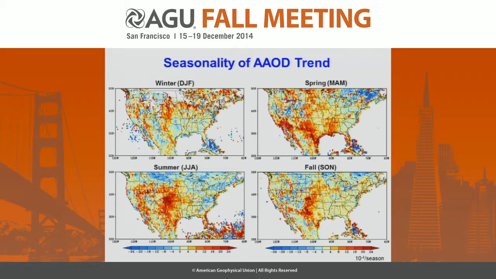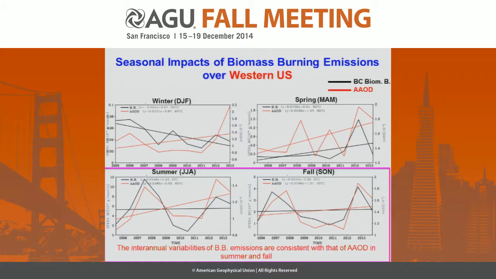And how about the seasonality of this trend? We also look at different seasons. We find that almost all the seasons showed an increasing trend of AAOD. The maximum was shown in summer in Central US and Western US, and fall in Central US, and in spring, it shifts a little bit to the south. So let's look at the time series of a different season